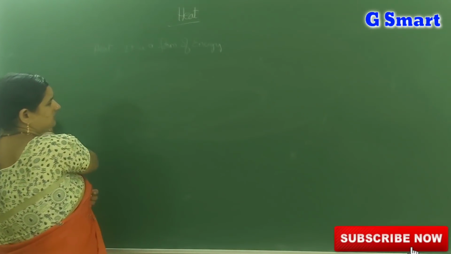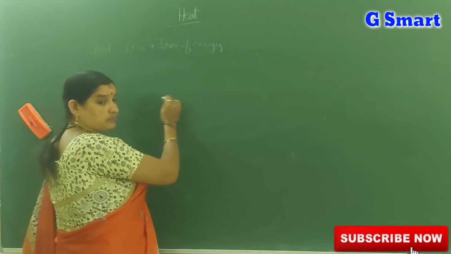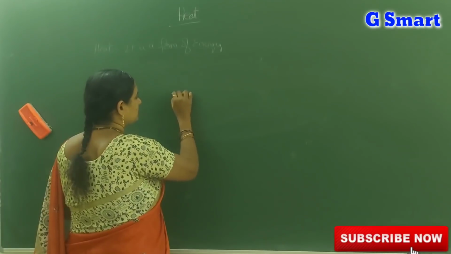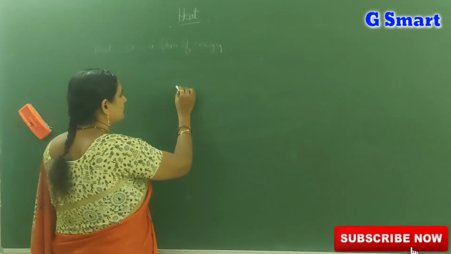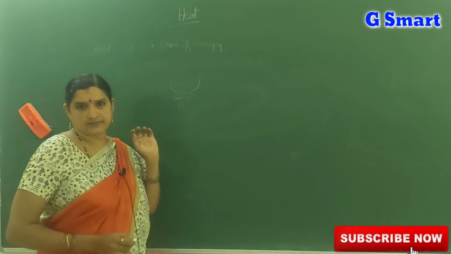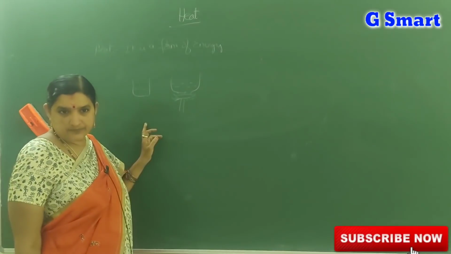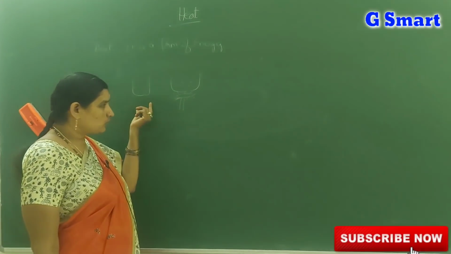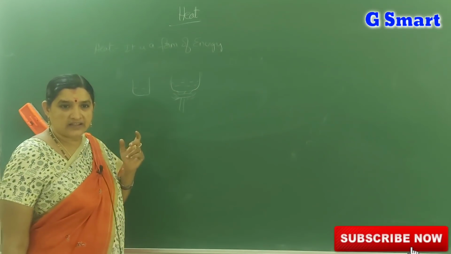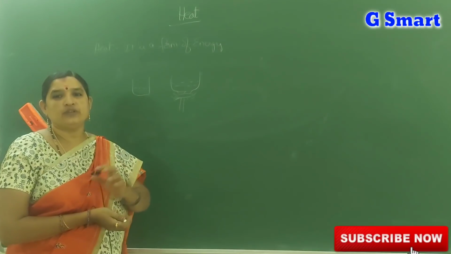Now, what is the relation between the kinetic energy of molecules and heat? Let us take an example. Take a Bunsen burner or stove, keep a vessel on it, and heat it to some extent. Take another bowl of water at room temperature. Take food color, the same amount in both bowls. What happens, you will observe.